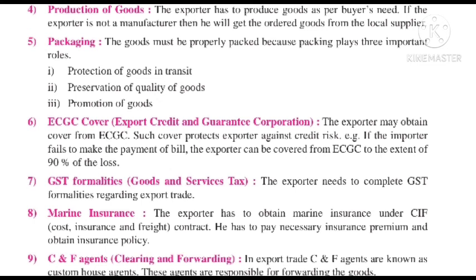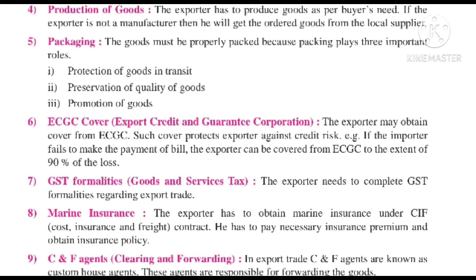The next one is GST formalities, goods and service tax. The exporter needs to complete GST formalities regarding the export trade. The next important one is marine insurance. The exporter has to obtain marine insurance under a CIF, cost, insurance and freight contract. He has to pay the necessary insurance premium and obtain the insurance policy.